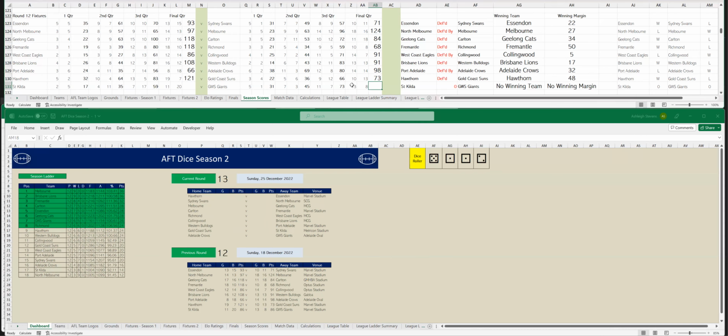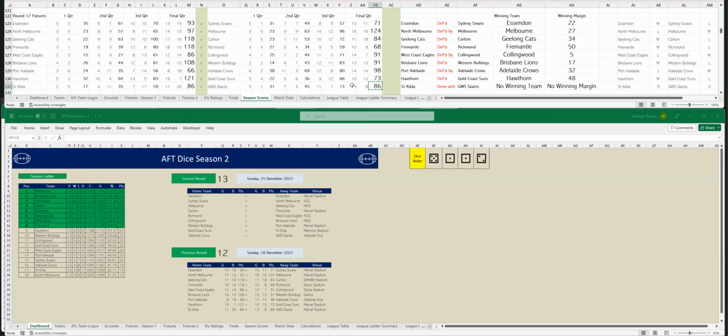And the final scores. It's been a draw. St Kilda versus GWS Giants have drawn in round 12, 86 apiece. And that concludes round 12. St Kilda have moved up to 17th spot with half a game clear of North Melbourne. And GWS Giants are in 7th spot.